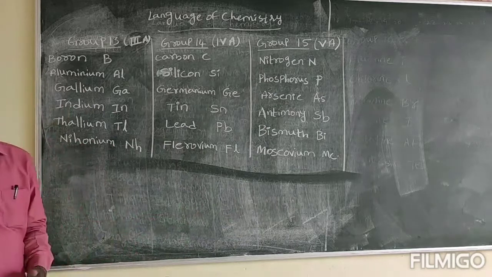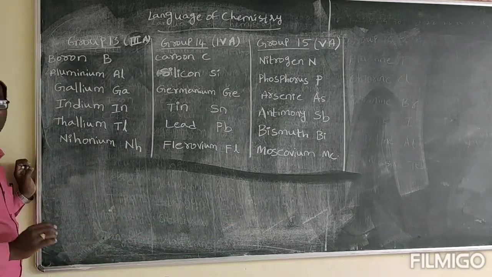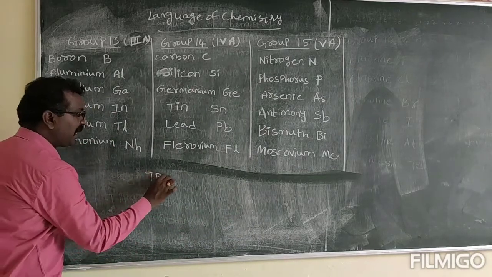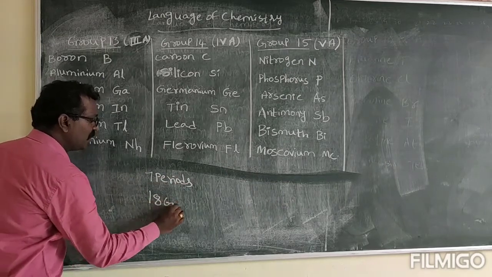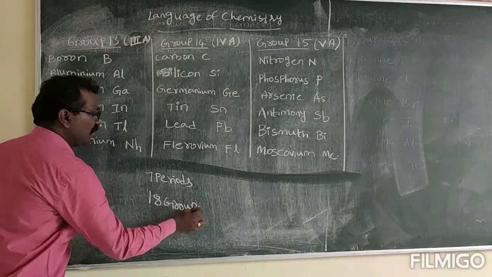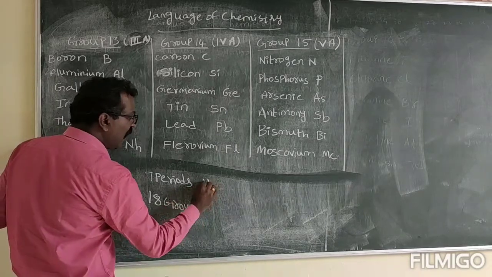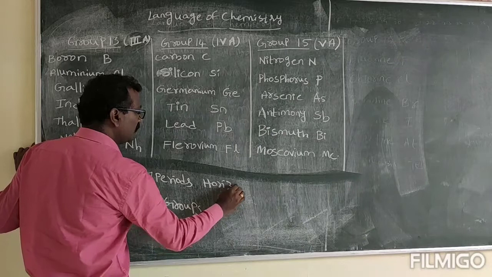So now up to now we have seen that in the modern periodic table there are 7 periods and 18 groups. Okay, periods are nothing but horizontal rows.